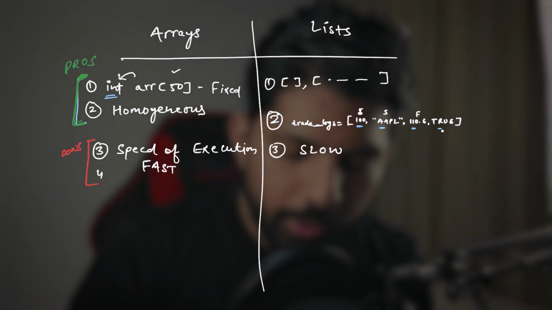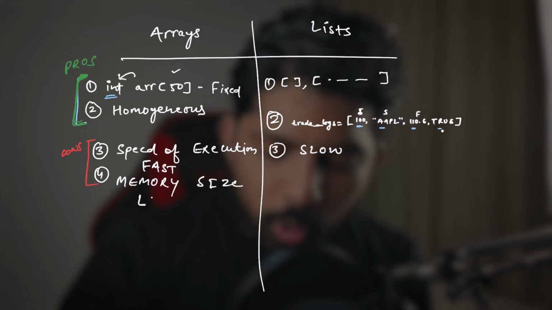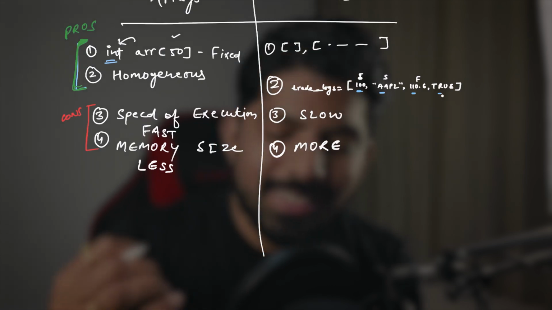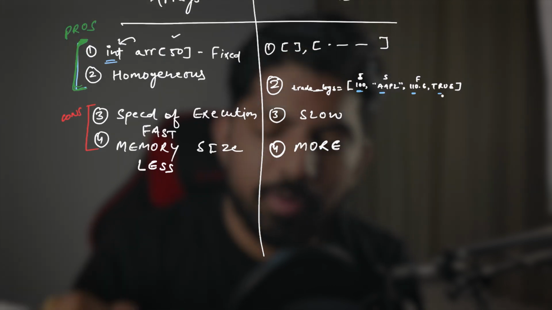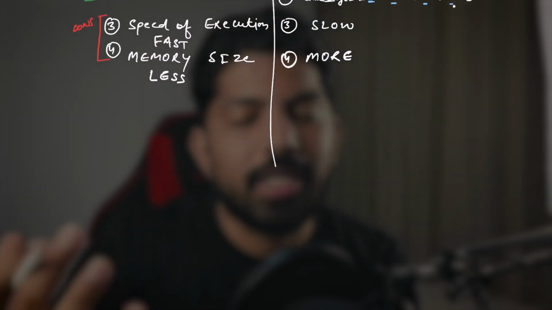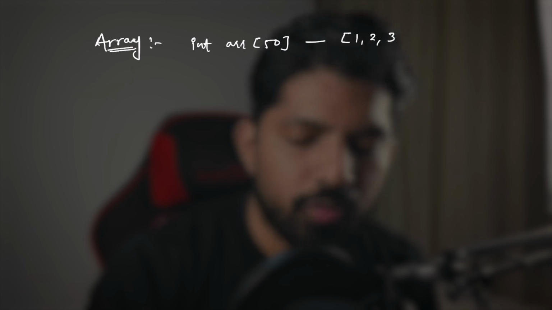And the fourth point is memory size. So arrays occupy less size, whereas lists occupy more size. So we will just understand these four points with an example right now. For that, we need to understand how arrays get stored in the memory. So let's create an array, for example, int array of size 50. Here I want to store these values 1, 2, 3.